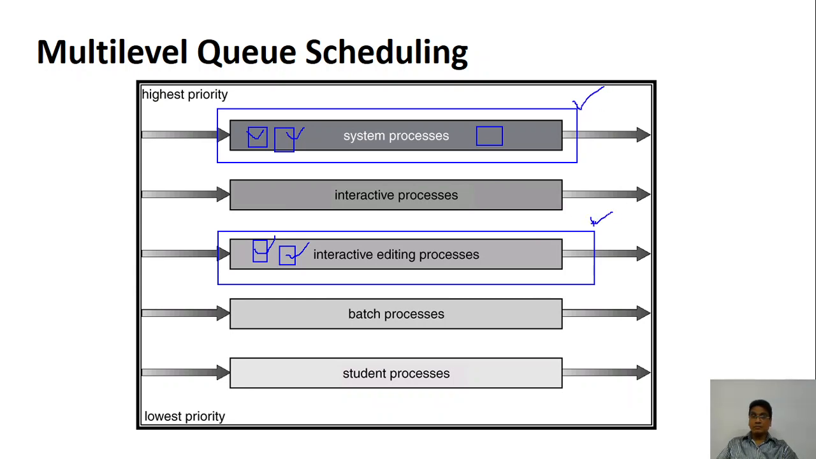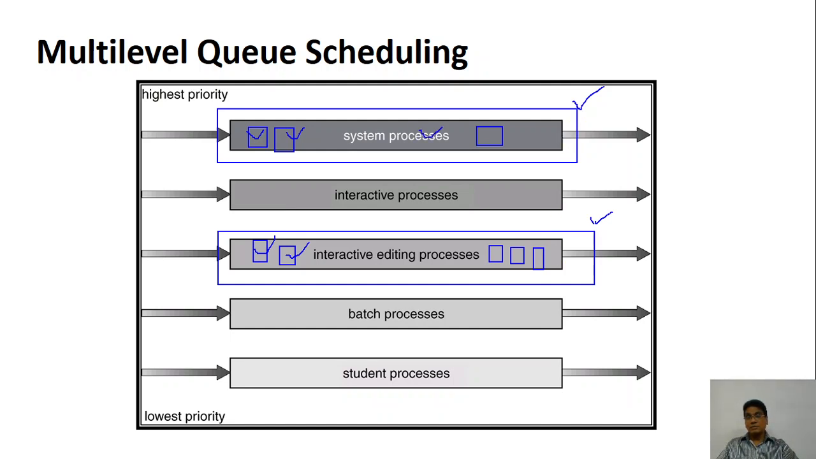So we have to decide between whether to select the system process or interactive processes. So one among them. Now inside the interactive editing process, there will be some processes waiting. So for them, you may have a scheduling algorithm. Now the next question that comes to us is how to schedule the queues themselves.